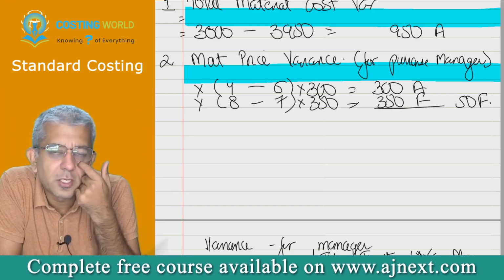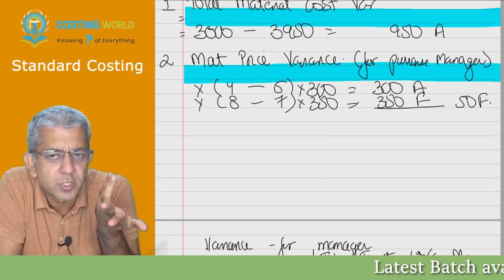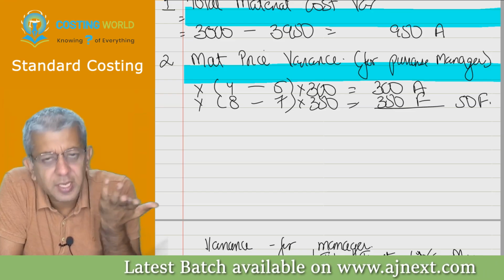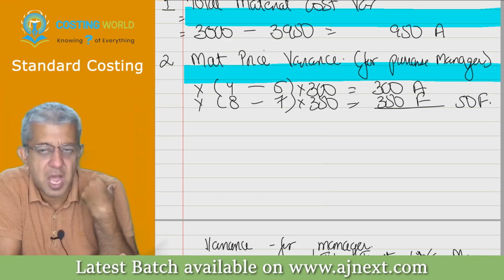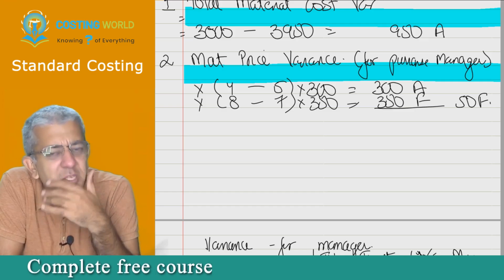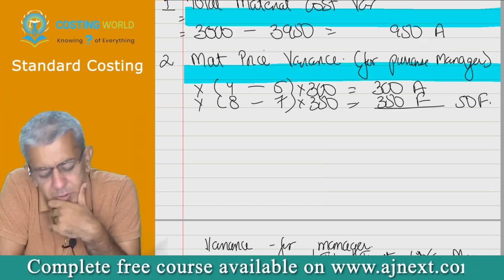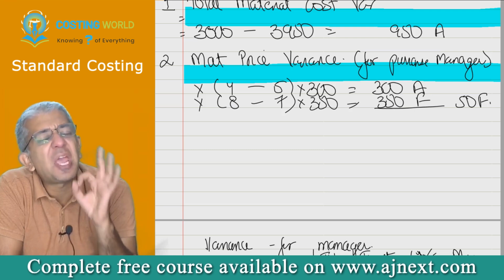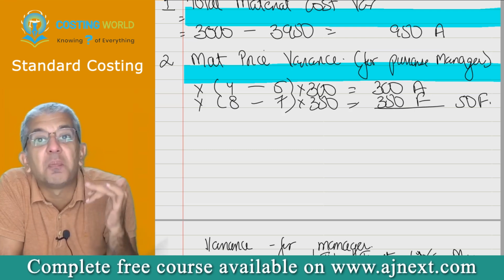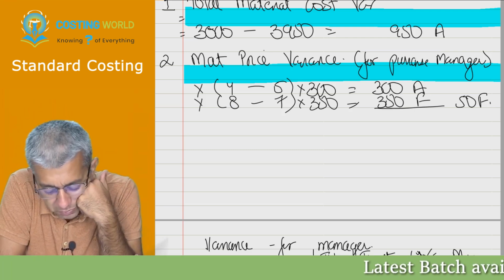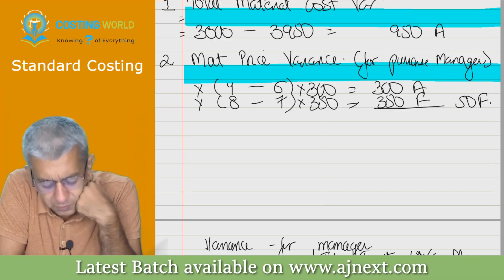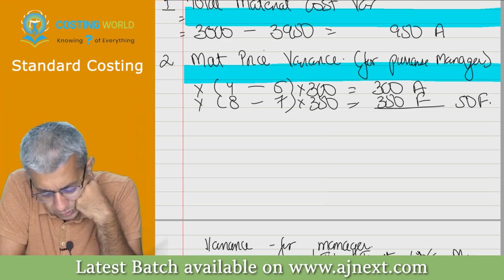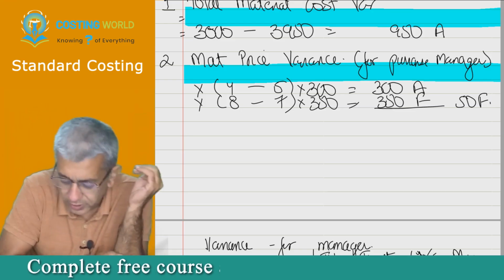Now, the purchase manager was jumping with joy. His job was done here. He has saved 50 rupees for the company. I told the CEO, what a fantastic manager you are. You saved 50 rupees for the company. You are excellent. Okay, next year promotion. He said, fine sir. I told him, now go, the good words are over. You start working. He went. So he has saved 50 rupees for the company.